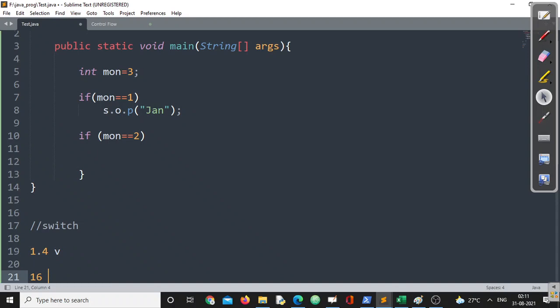Now switch is improved in functionality. The syntax has changed, the functionality has changed. So we have a new improved version of switch. In the next video, we'll not only concentrate on the normal switch statement, we will also concentrate on the modified switch which is there up to Java 14, right?